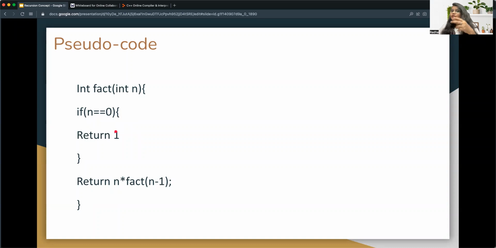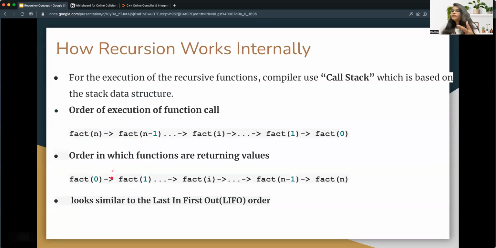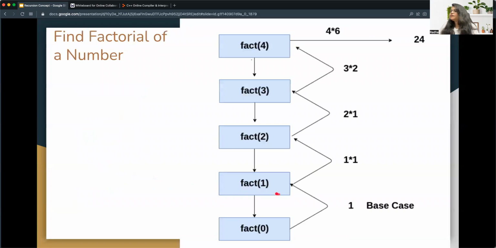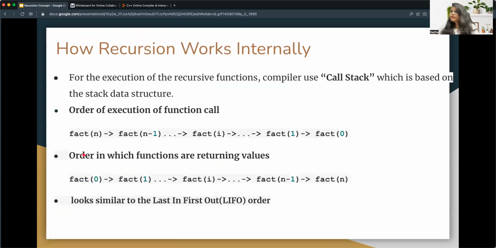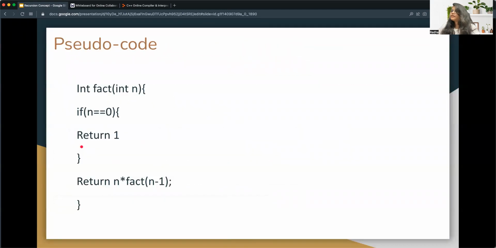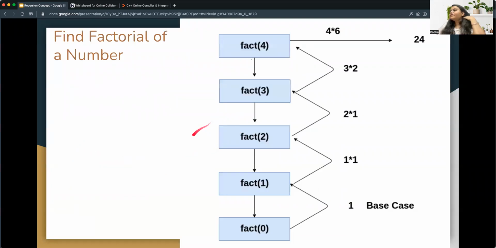As soon as we get the base condition, it will return and print whatever the output will be. So that's the scenario. Now let's move back to this phase. So at first the factorial of 4 will come. Then what it needs is a factorial of 3, then factorial of 2, then factorial of 1, then factorial of 0.